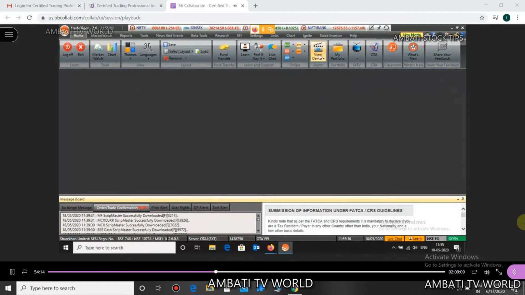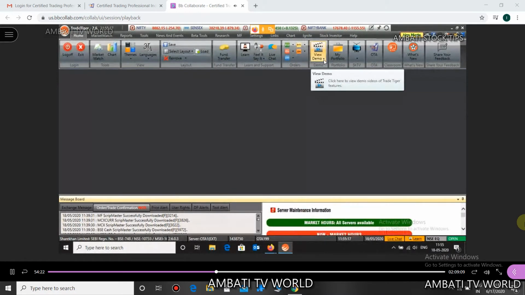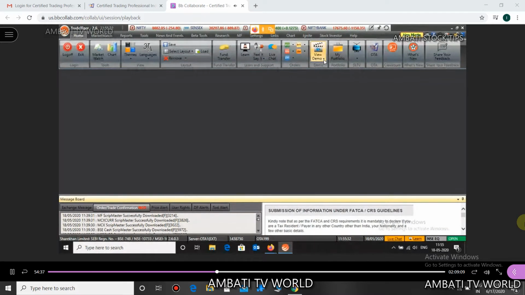So in case you want to explore more beyond what I have taught you, I'm sharing only those tabs or icons which are useful to us, absolutely useful, without which we will not be able to trade properly. All these icons that I will be explaining to you are absolutely mandatory. Beyond that, if you want to explore more, you can use the videos. Are we together here?